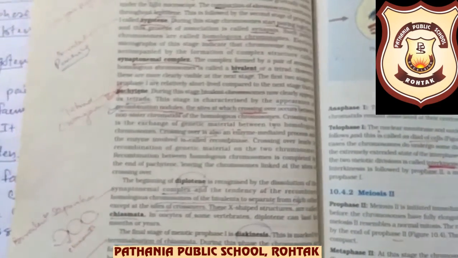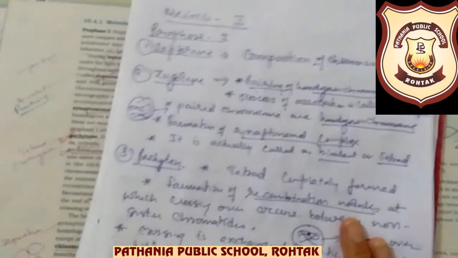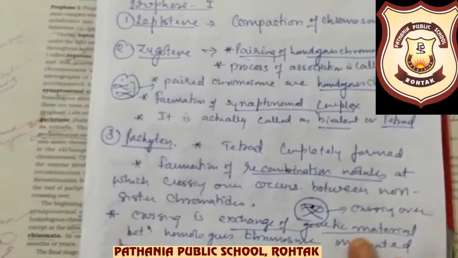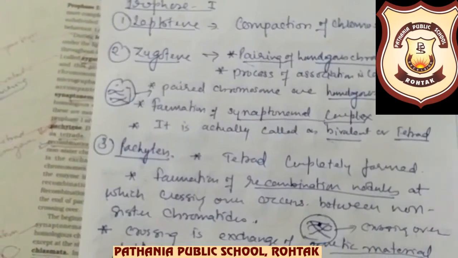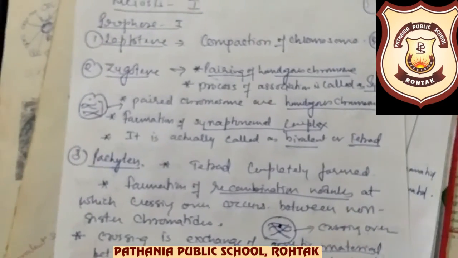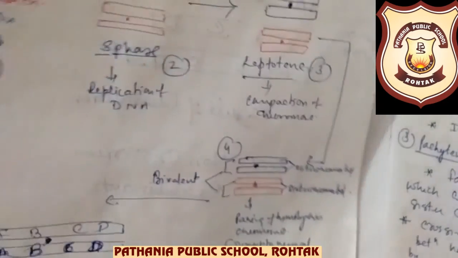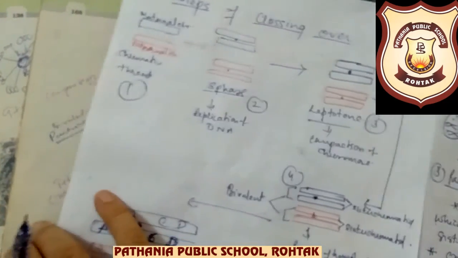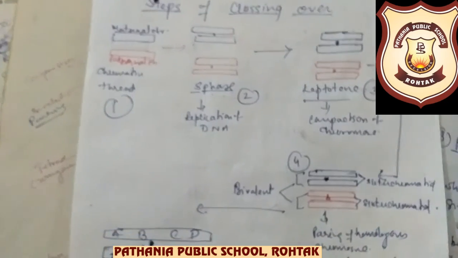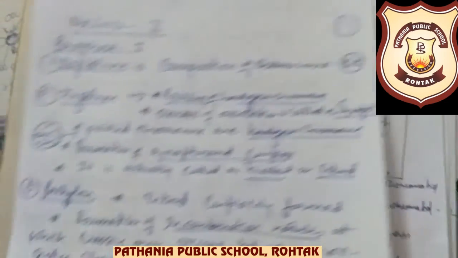So this is the complete paragraph of prophase only up to here, rather after diakinesis here the metaphase is starting, but before this the word metaphase is written, and up to here all this is prophase 1, but they have not written the things in points, so I have converted it into points.